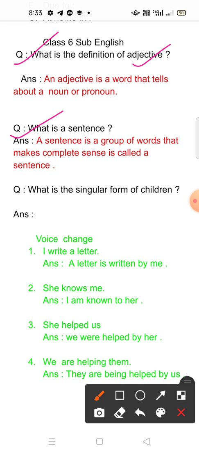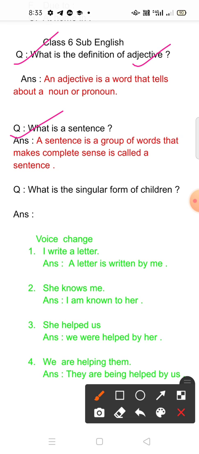A sentence is a group of words that makes complete sense, complete meaning. If a group of words gives complete meaning, complete sense, it is called a sentence. It must have its own meaning, its own sense. Then it will be a sentence. That means a sentence is a group of words.